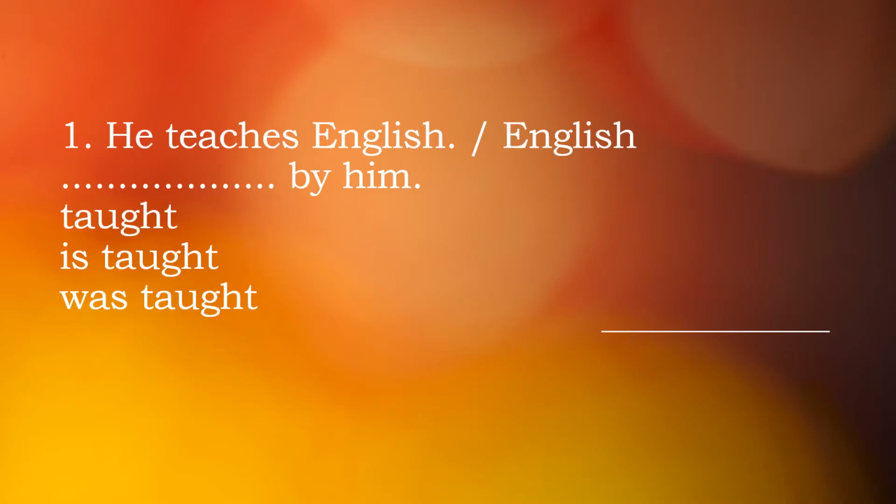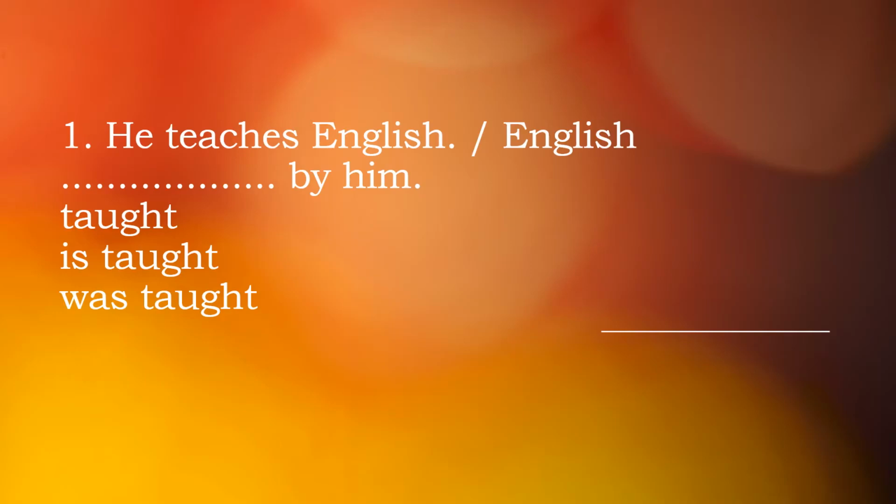So first it says, he teaches English. I keep it blank and options are given. First you have to notice what type of tense the sentence is. He teaches English, so it's actually present simple tense. What we learned is that in case of present simple tense, we take the object as subject, then am, is, are, then be3, then by, then the objective form of the subject.